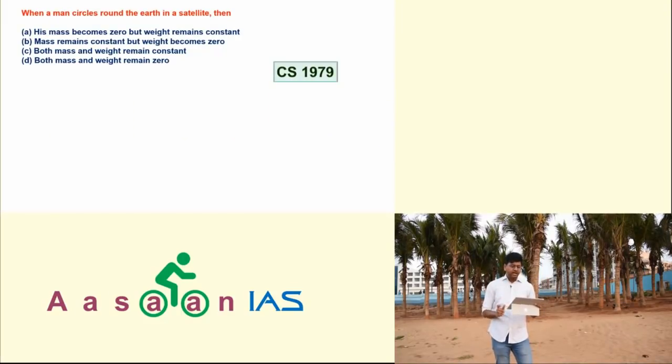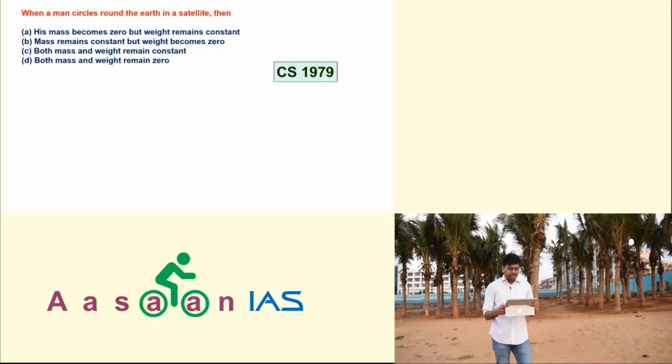To make you understand and believe in this, let me take more questions. Now I will take another question asked in 1979. When a man circles around the earth in a satellite, then what happened? Suppose you see the satellite stays in orbit because the centrifugal force is balanced by the centripetal force. That means it has some orbital speed, so it is revolving around the earth. So that's why you don't find gravity when you are in a satellite. So if the gravity is not there, obviously your weight is going to be 0 because weight is mass into gravity. So look at the options.